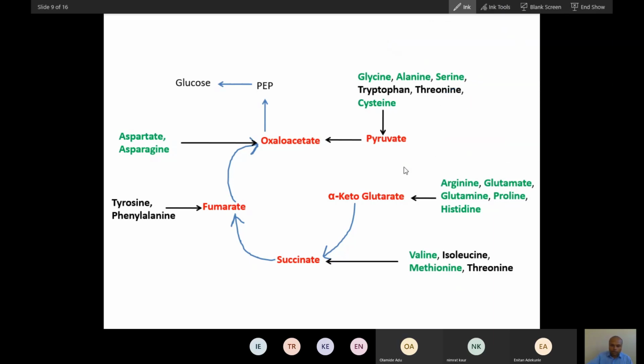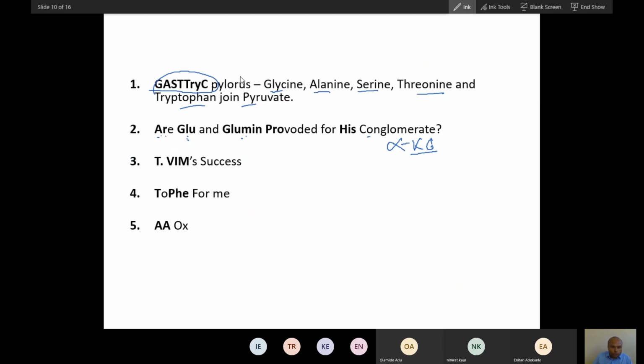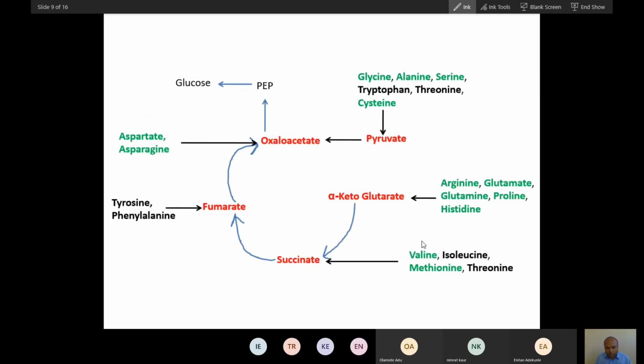Remember these three names of the ketone bodies. These are very important. Now, will you memorize these two, one and two? And then the third also you can remember. Vim, T Vim, success. So T is threonine, V for valine, I for isoleucine, M for methionine. And these join succinate through a pathway called the propionic acid pathway.